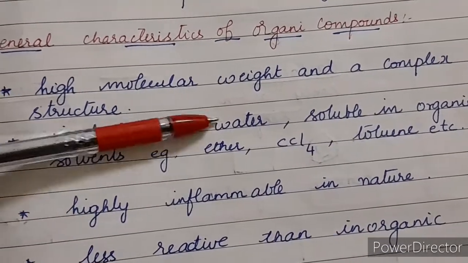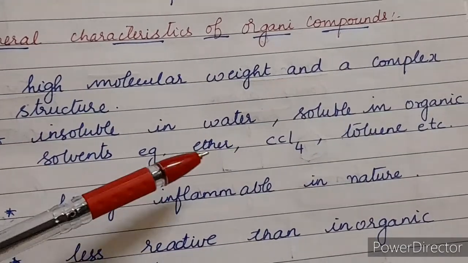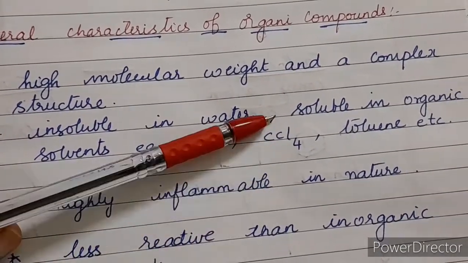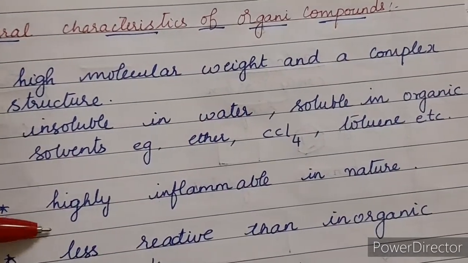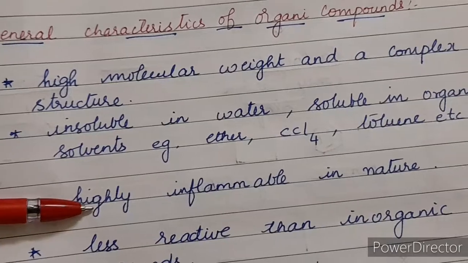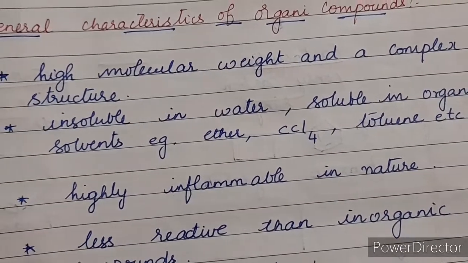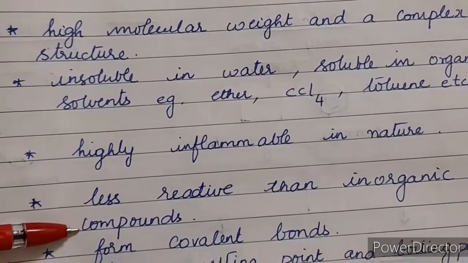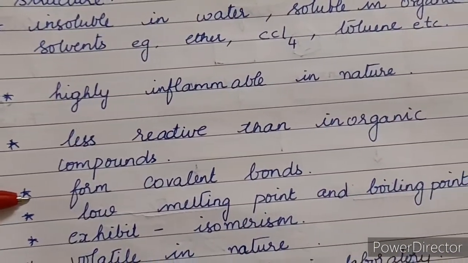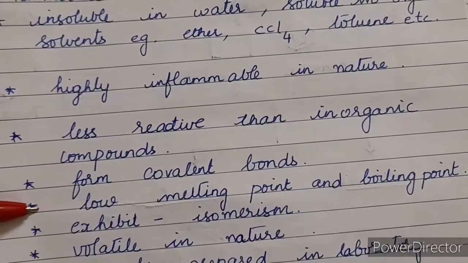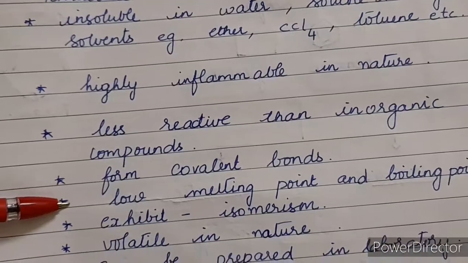So they are insoluble in water but soluble in organic compounds, that is the non-polar compound solvents such as ether, carbon tetrachloride and toluene. And if you see, they are highly inflammable in nature, and they are less reactive than the inorganic compounds. And it forms covalent bond, we said, isn't it? And it has low melting point and boiling point than the inorganic compounds.